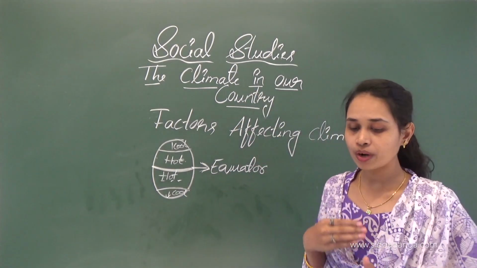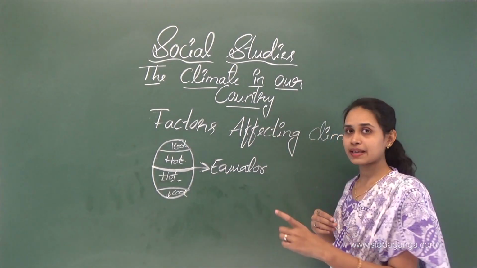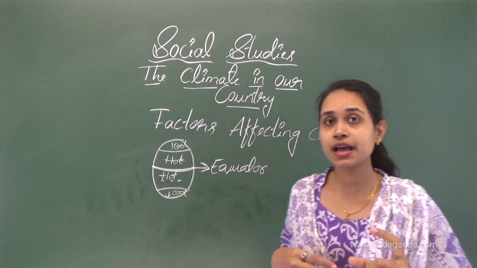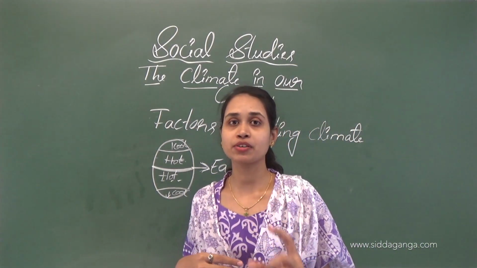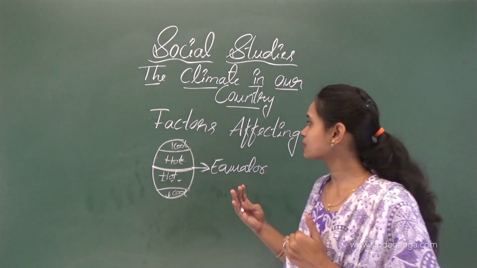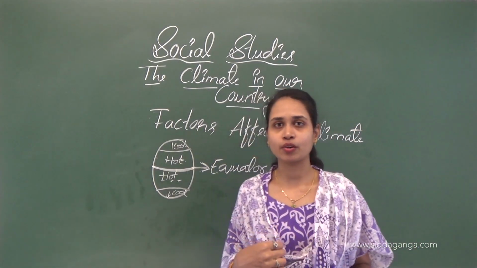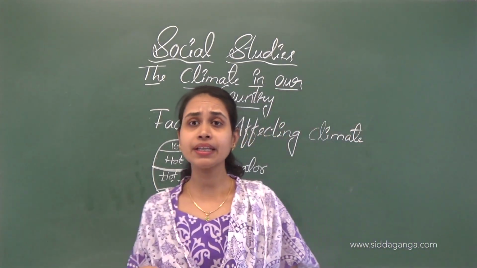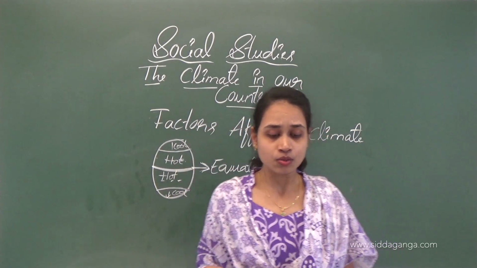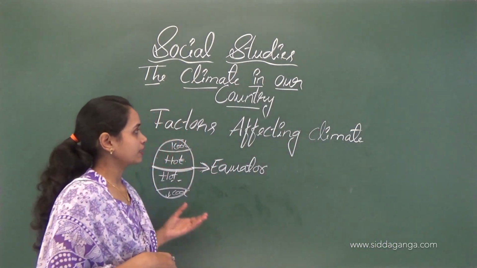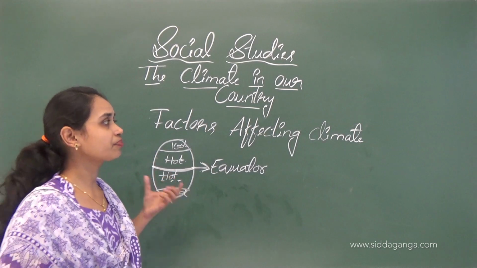And then what is the altitude of that place. Those factors are affecting the climate.